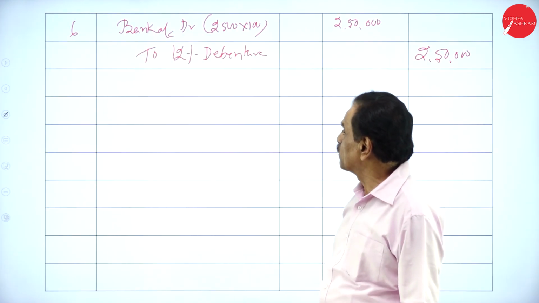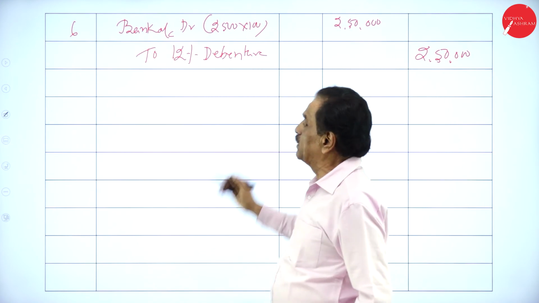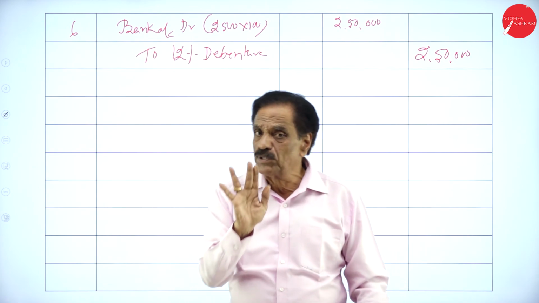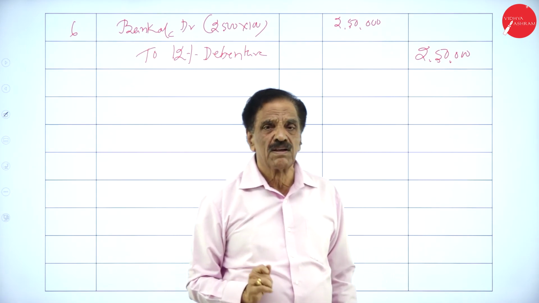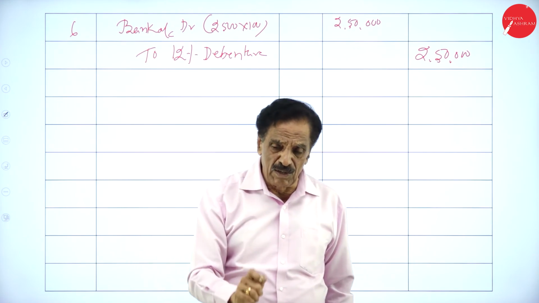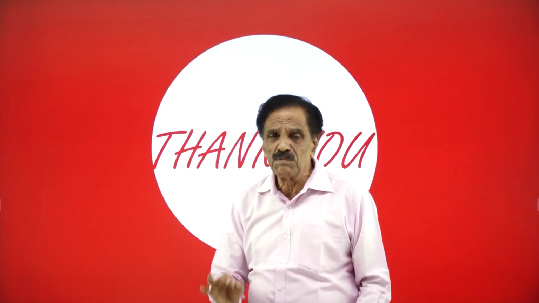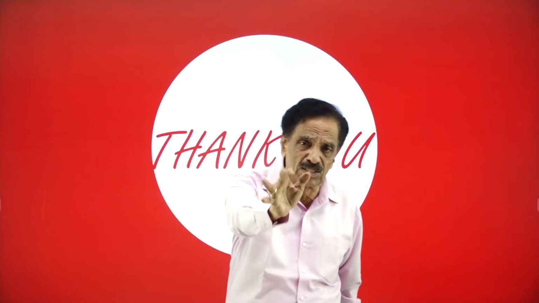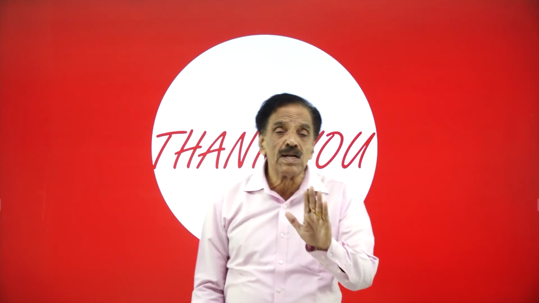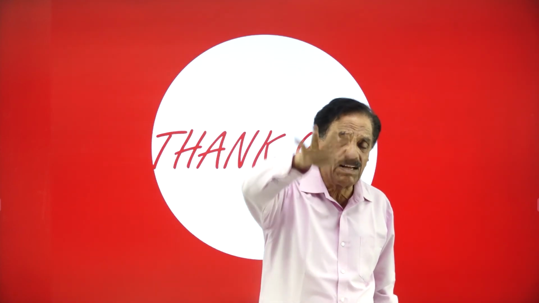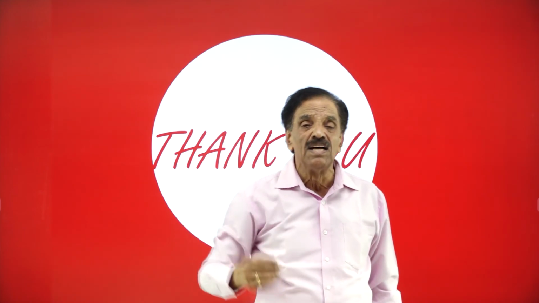One entry for debenture: bank account debit, to 12% debenture. This is only an entry to raise the cash at bank. This money cannot be utilized for redemption of preference share. The major point to bear in mind here is that redemption of preference share can be made either at par or at a premium, not at a discount. It should be fully paid up. Only a fresh issue of equity share or preference share can be made. Debenture cannot be utilized. You can create the CRR with the help of general reserve and profit and loss account.